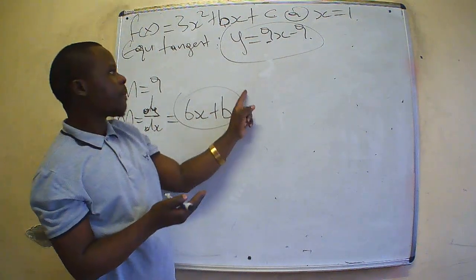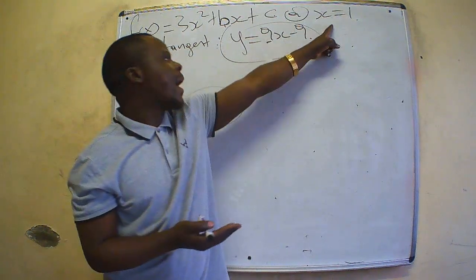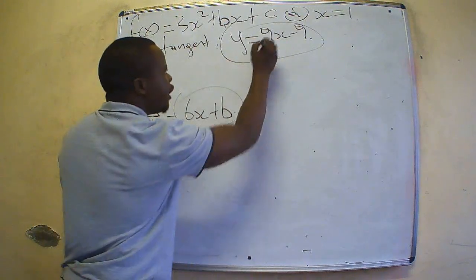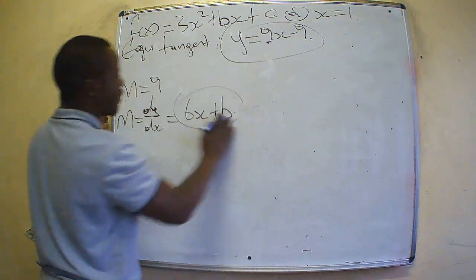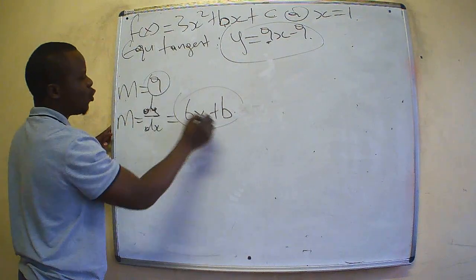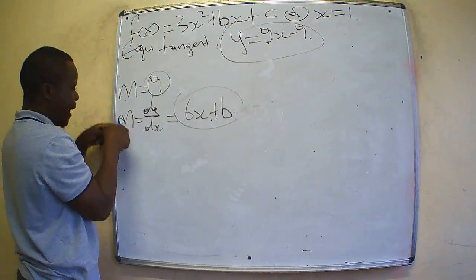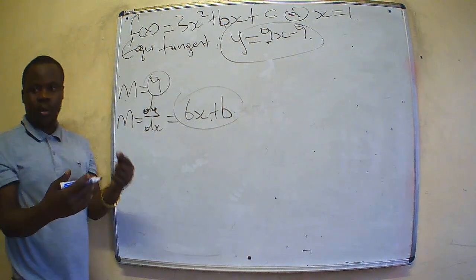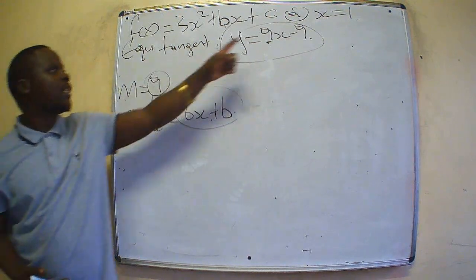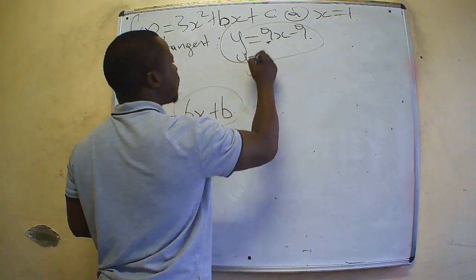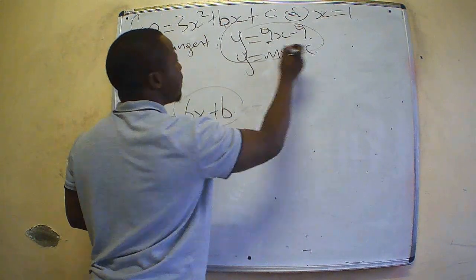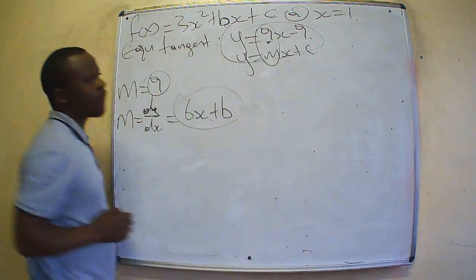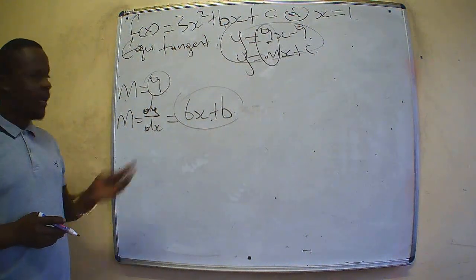But x is equal to 1, and the gradient is known to be 9. Which means what we are going to do is make these two equal, because this is m, this is m. So m is this: don't forget y is equal to mx plus c. So this is your m, which is 9 in this case.